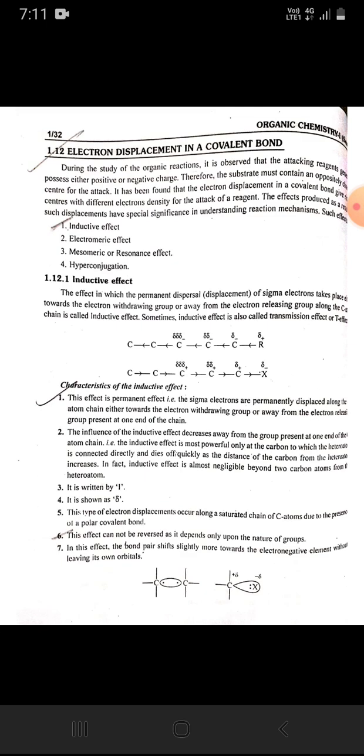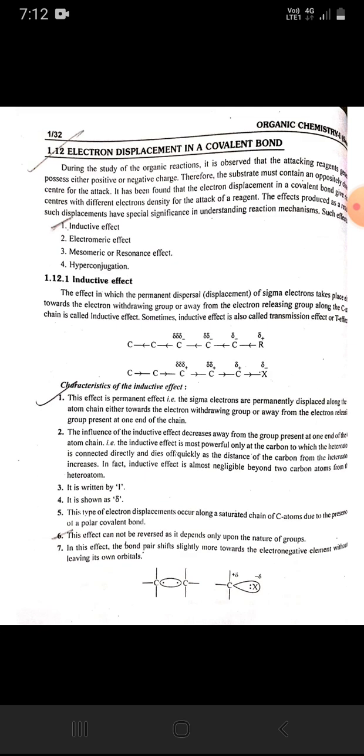Type of inductive effect. It is of two types, and these are positive inductive effect and negative inductive effect. Positive inductive effect: the effect in which the dispersal of sigma electron takes place away from the electron releasing group along the carbon atom chain is called plus I effect or positive inductive effect. The plus I effect group increases the dispersal of positive charges but decreases the dispersal of negative charges.